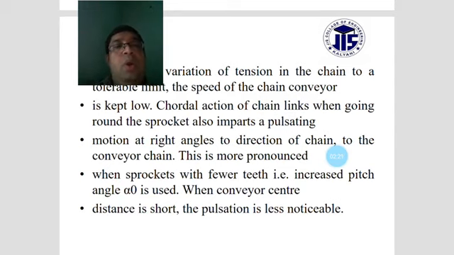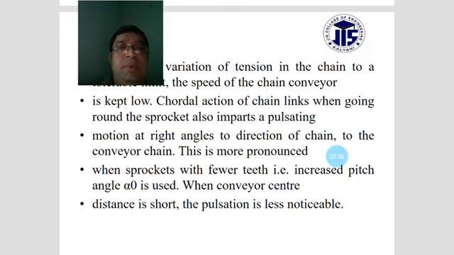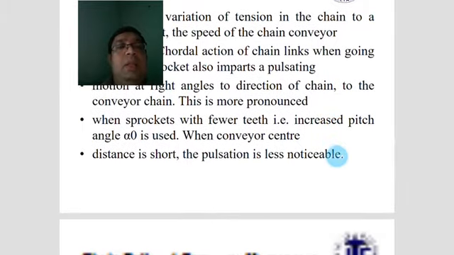When sprockets with fewer teeth are used, the pitch angle, alpha 0, is increased. When the conveyor center distance is short, the pulsation is less noticeable.